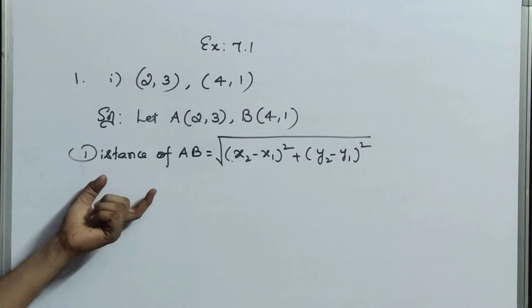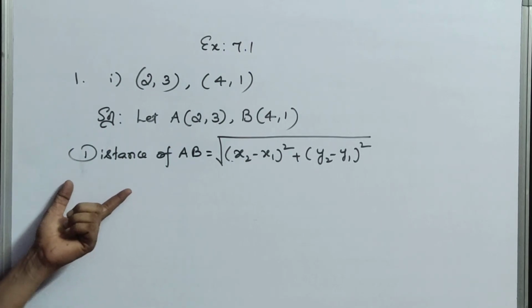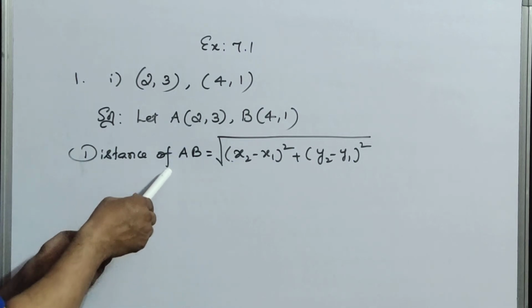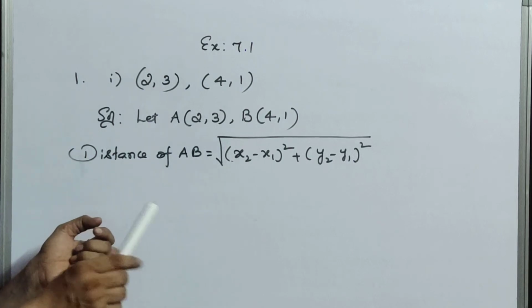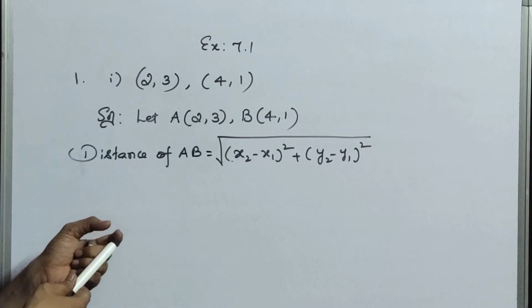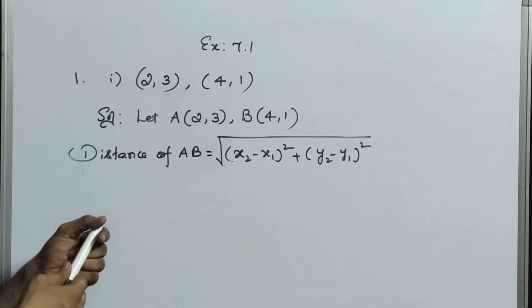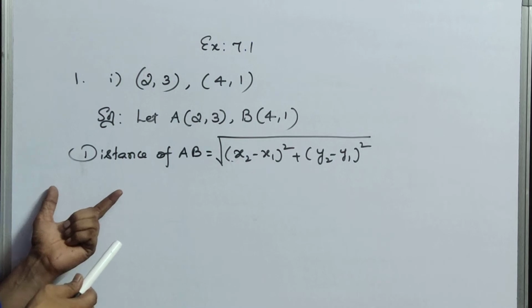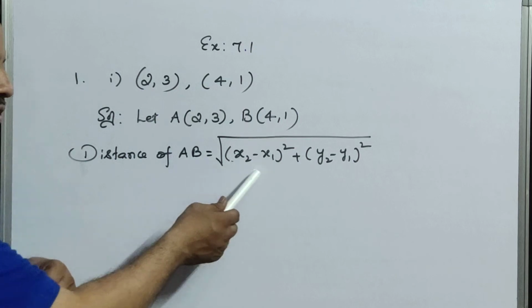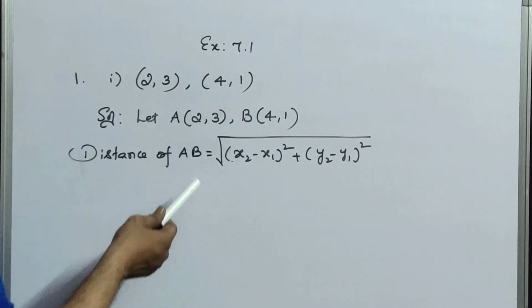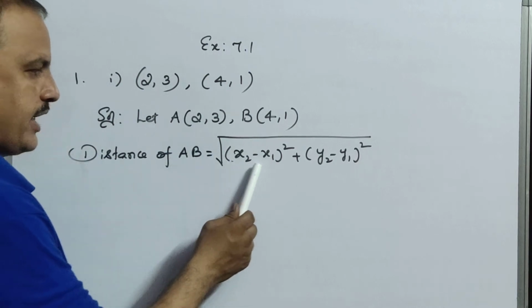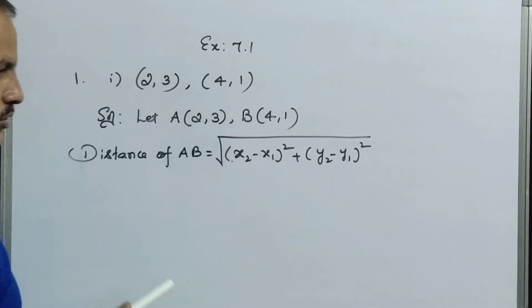Okay, when it is objective, no problem, but when it is subjective, you have to write the formula compulsorily. In term 2, almost all we have objective and subjective, but here we have only objective. So no problem for us. But when the sums are in subjective, compulsorily we have to write the formula like this. But we are very lucky, this chapter is not there for term 2. So the distance of AB equals root over (x2 minus x1) whole square plus (y2 minus y1) whole square.